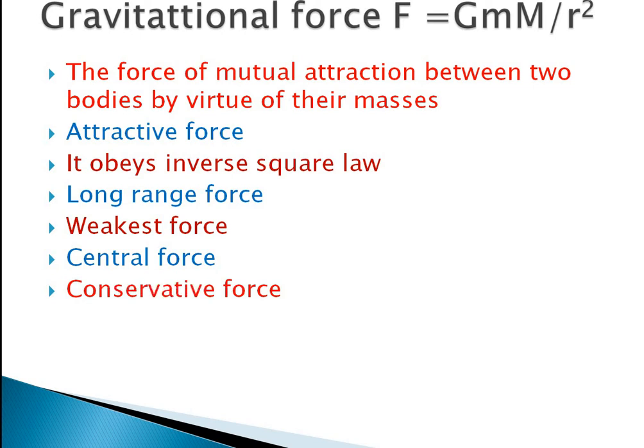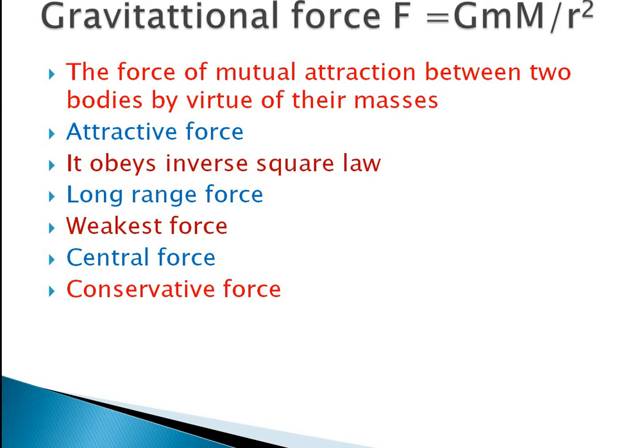Next, it is a conservative force. A force is said to be conservative if the work done by the force depends only on the initial and final positions and does not depend on the path taken. If you are taking an object from position A to position B, it matters only which are the positions, not the path.